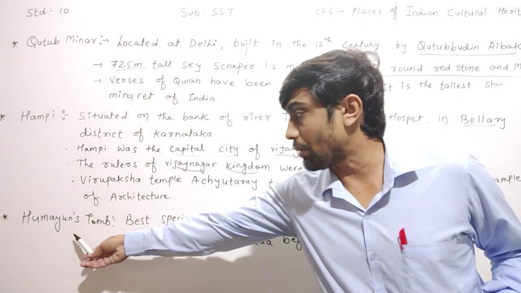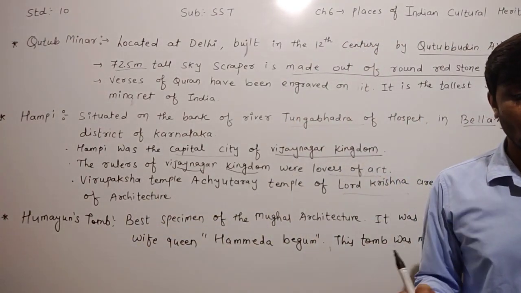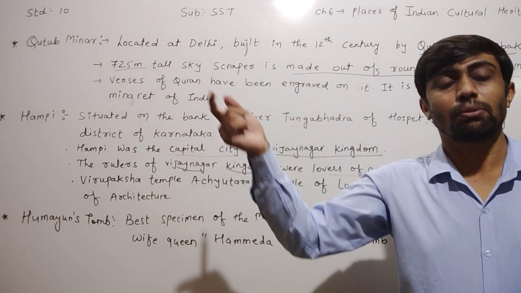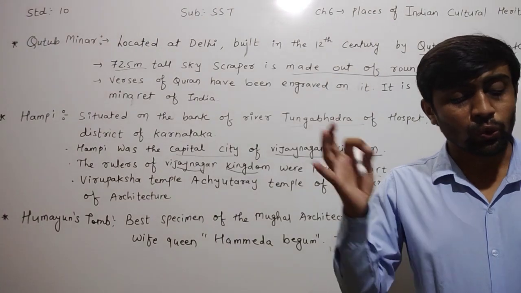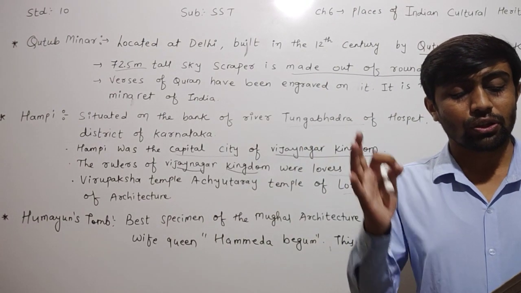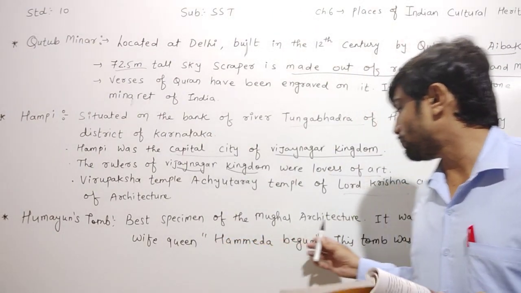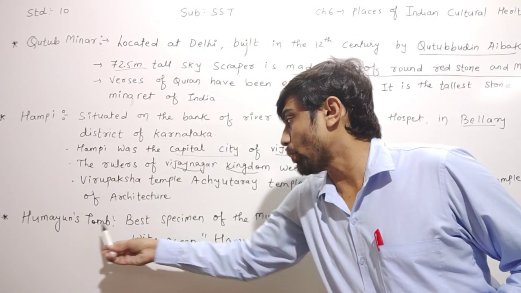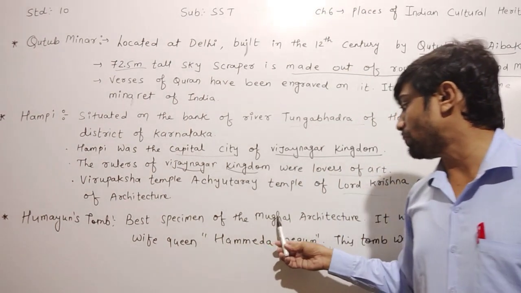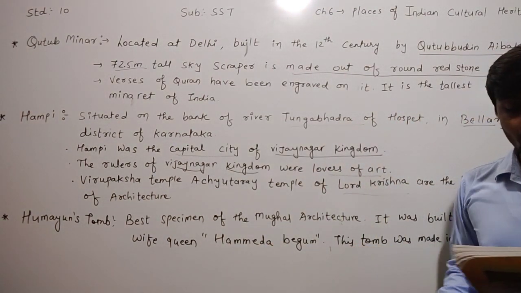After that, they have given information about Humayun's tomb. Tomb means maqbara. The tomb of Humayun at Delhi is the best specimen of Mughal architecture. Which is the best specimen of Mughal architecture? Humayun's tomb is the best specimen of Mughal architecture.